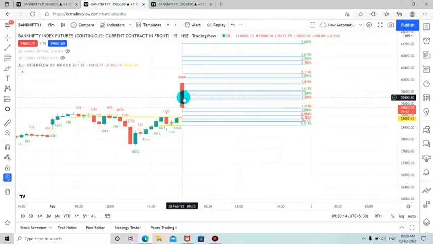If you choose index, it will not show you the volume of buyers and sellers, because the index is just a spot index, but future is the only trade zone where Bank Nifty traders take trades, so that we can easily analyze where the big buyers and big sellers have entered. At that point we are going to enter. This is the procedure we follow every moment of our calls providing.